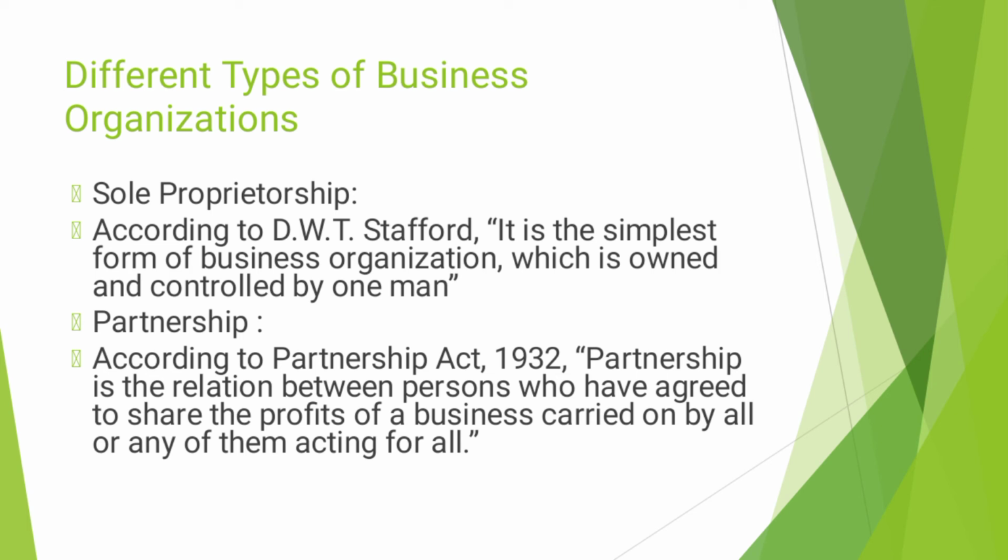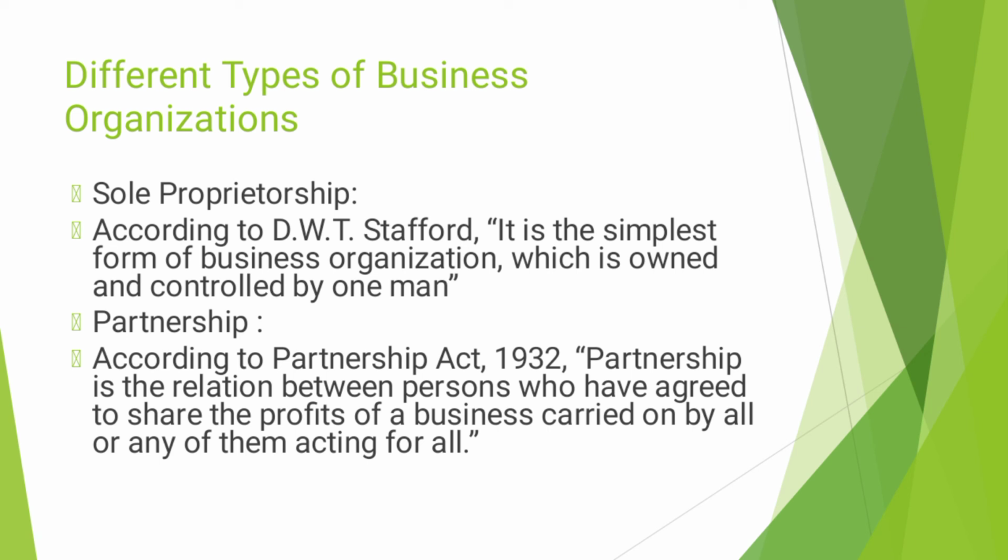So the first one is the sole proprietorship. According to D.W.T. Stafford, it is the simplest form of business organization which is owned and controlled by one man. So there is only one owner of this organization. The most common example of sole proprietorship is a shop. Most of the shops are owned by one person. There could be other examples, like an office with only one owner. So all organizations which have only one owner are sole proprietorships.